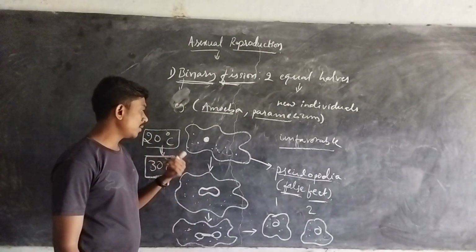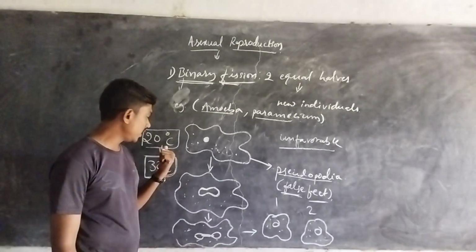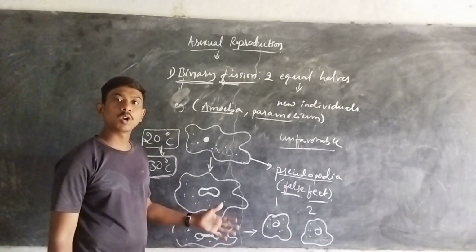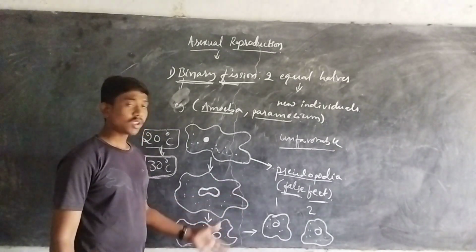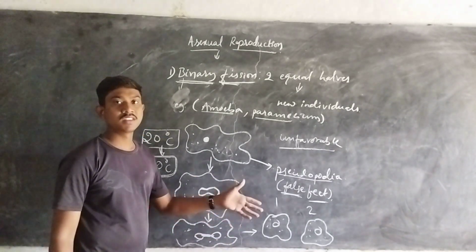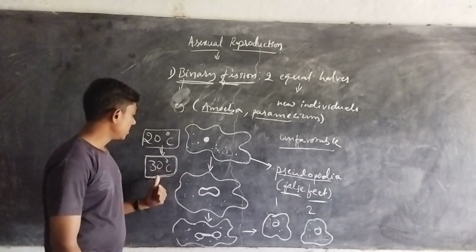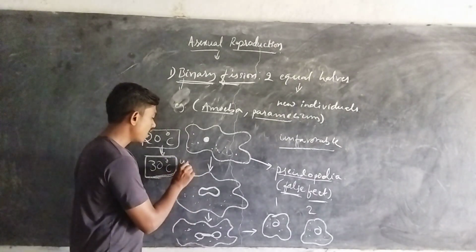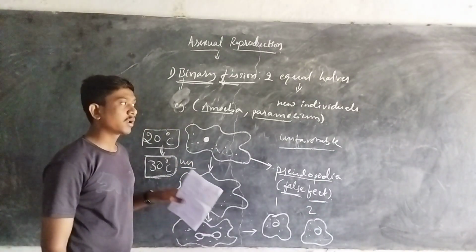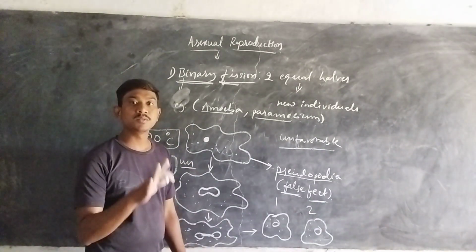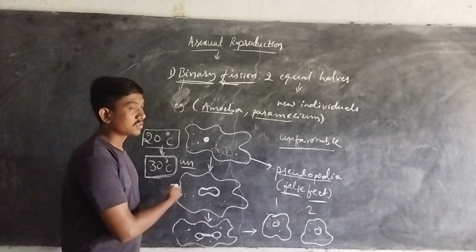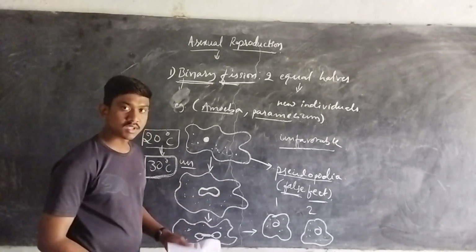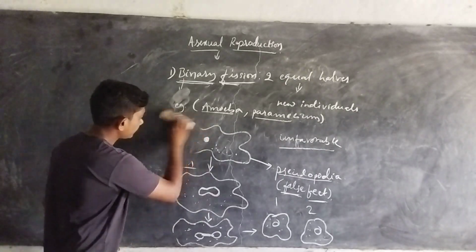So if the amoeba is at only 20 degrees Celsius, that is the favorable temperature, the amoeba will always exhibit binary fission, that is asexual reproduction. If the amoeba is at more than 20 degrees Celsius, we term it the unfavorable condition. During the unfavorable condition, the amoeba will never exhibit reproduction. Such things we call encystation and sporulation. We will discuss them next.